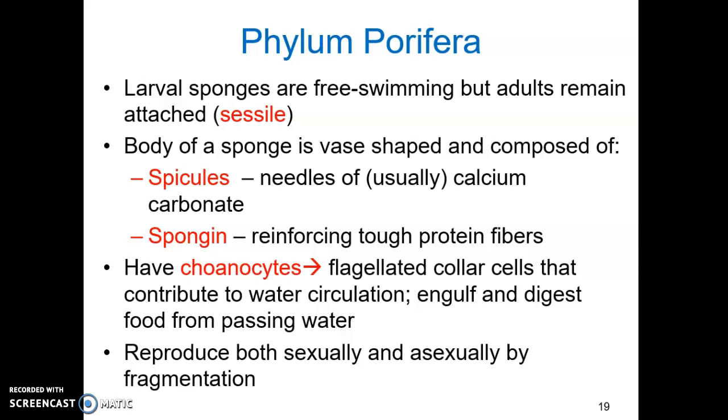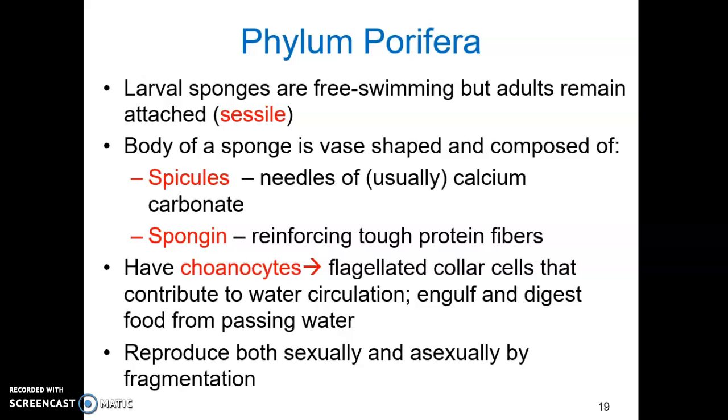The vase-shaped body of a sponge is composed of spicules, spongin, and cells. Spicules are needles of either calcium carbonate, usually, or silica, and spongin is a reinforcing tough protein. Together, the spicules and spongin compose a type of skeleton, a strengthening structure for the sponge.